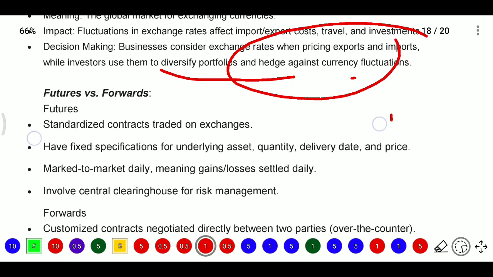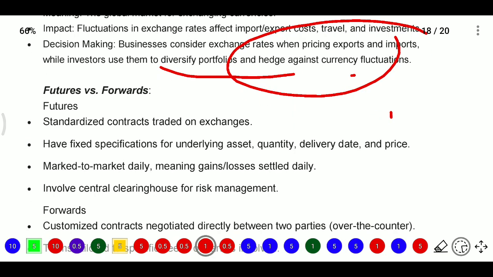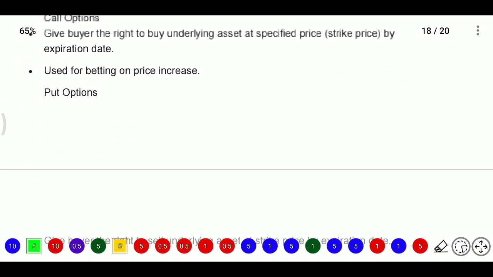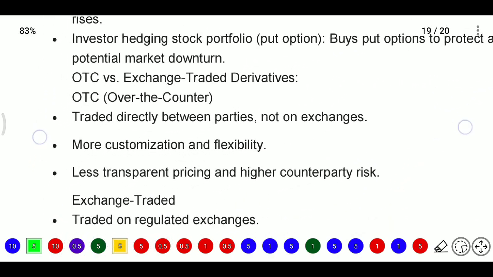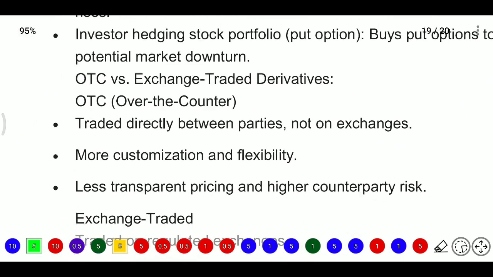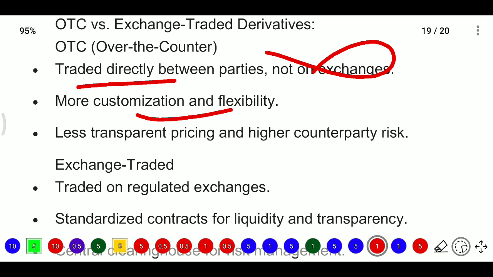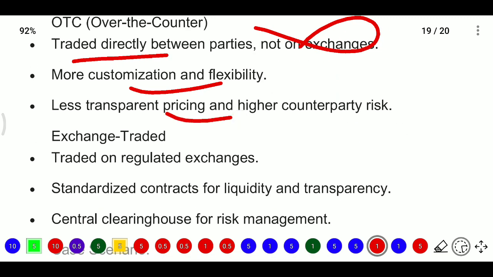After that it will have different types of derivatives. Derivatives are broadly divided into OTC and exchange traded derivatives. OTC means over the counter. They are traded directly between parties. There is no exchange and no third party, only between the parties they trade directly. Here we have customization and flexibility, tailor made as much as we require, but less transparent pricing and higher counterparty risk.